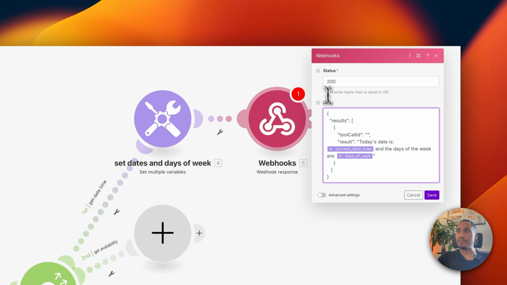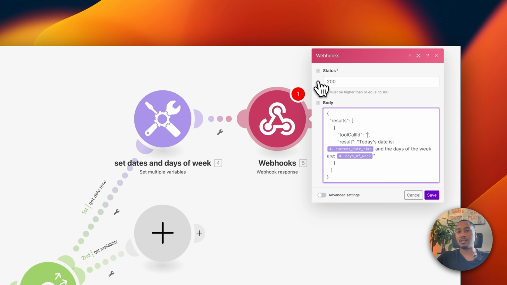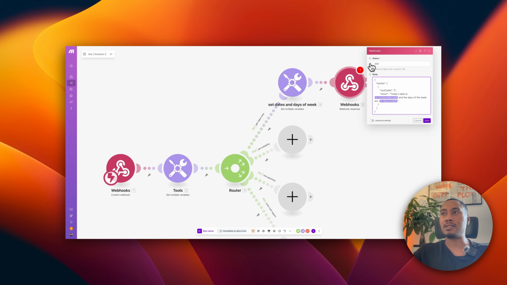There's still some missing pieces, like we have to map that in, but we'll come back and do that. I like to just lay everything down and then make the refinements, add the last data points that are required, and then run my testing, right? We still also have to map in the tool call ID, so just keep that in mind.